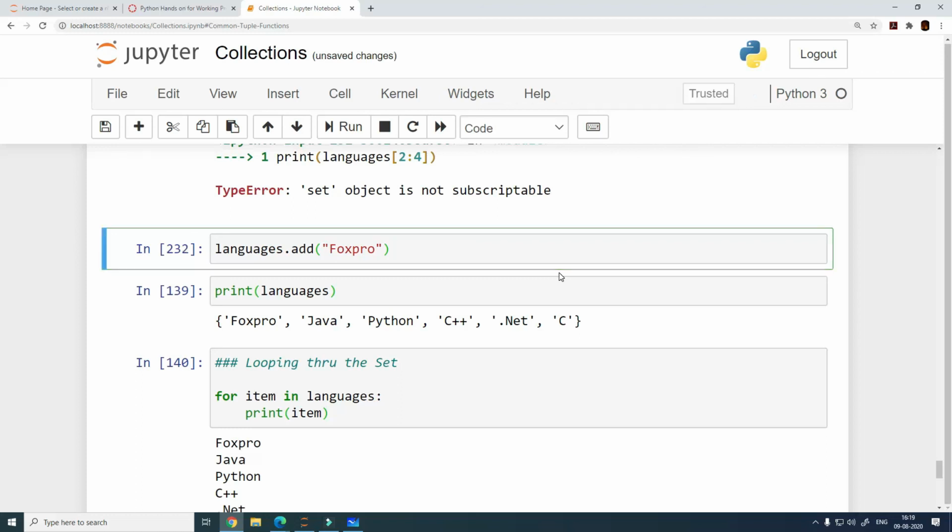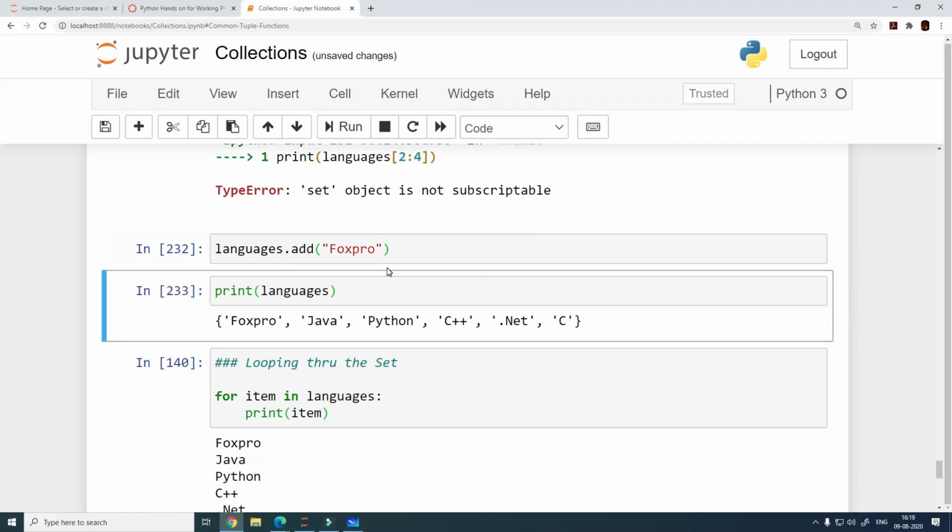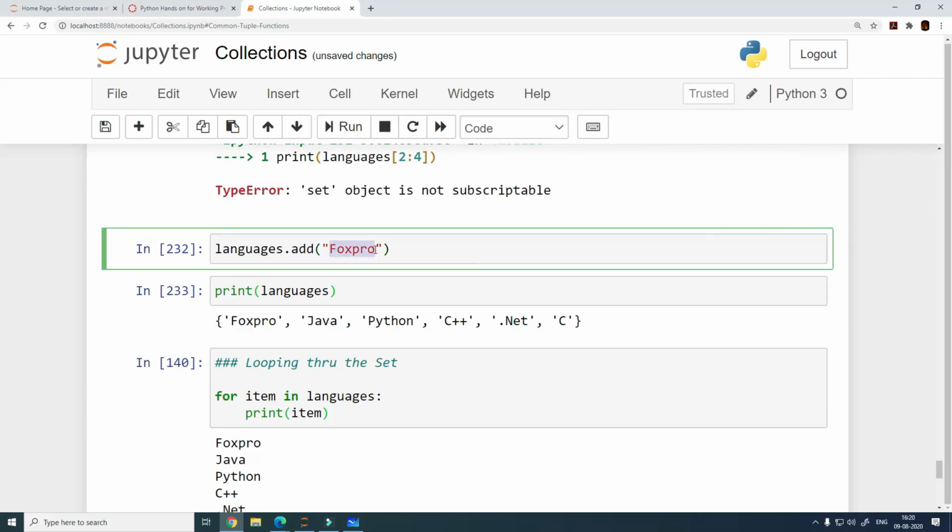So let me see if that is possible. When I write the add function and run it, it is actually adding an element to this set as well. Where it is going to get added is not under our control. How do we fetch this? Can we use an index number to fetch this? No, that is not true. But the set is mutable. This collection, which is called set, is mutable. You can add, and you can also drop elements from this collection.